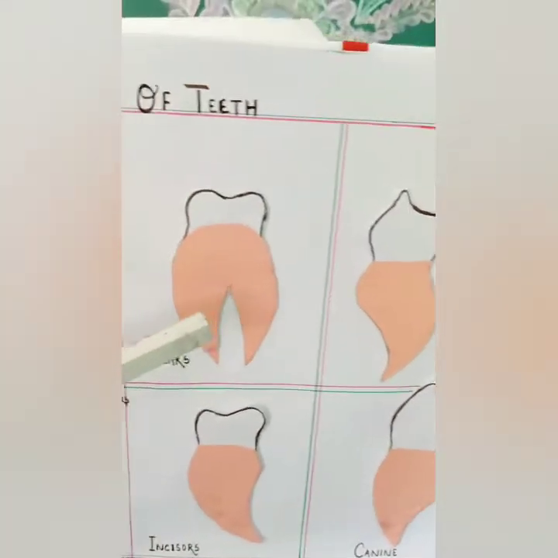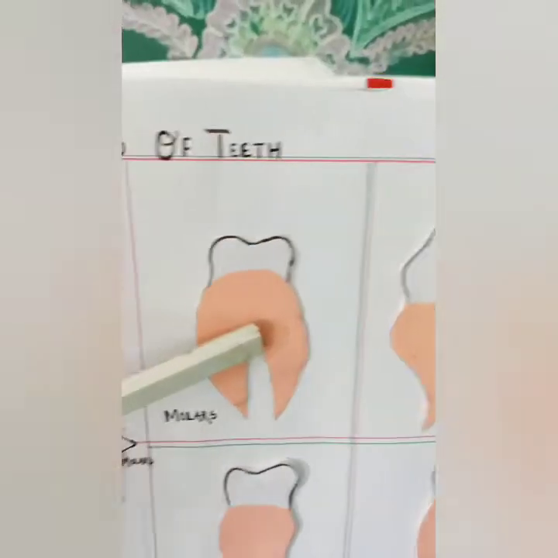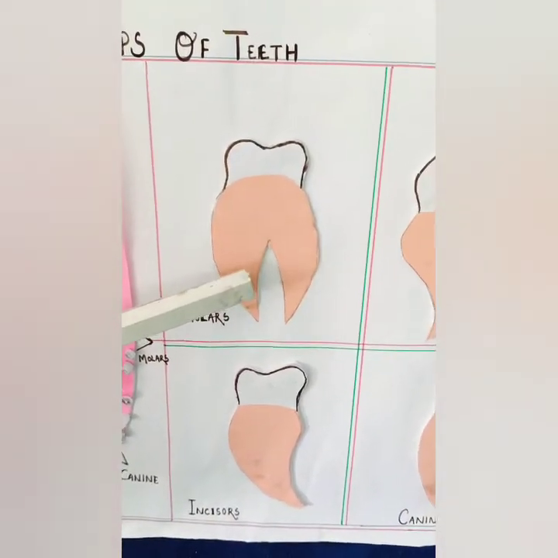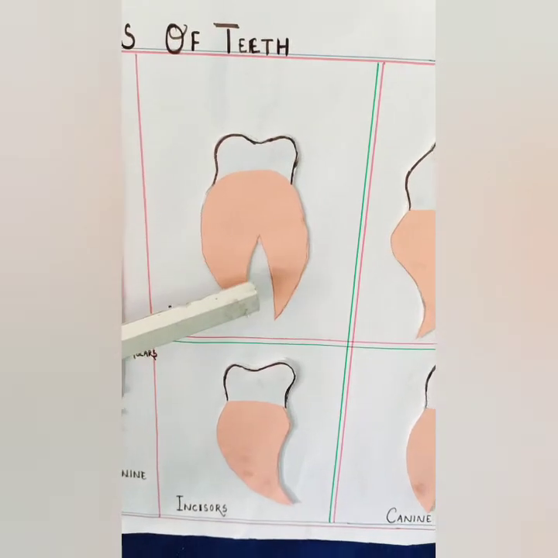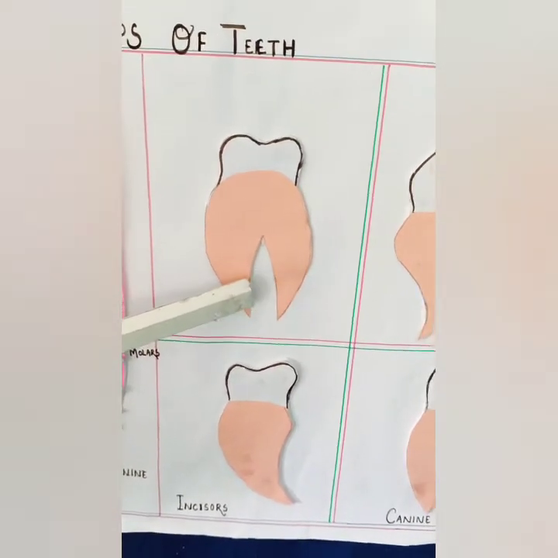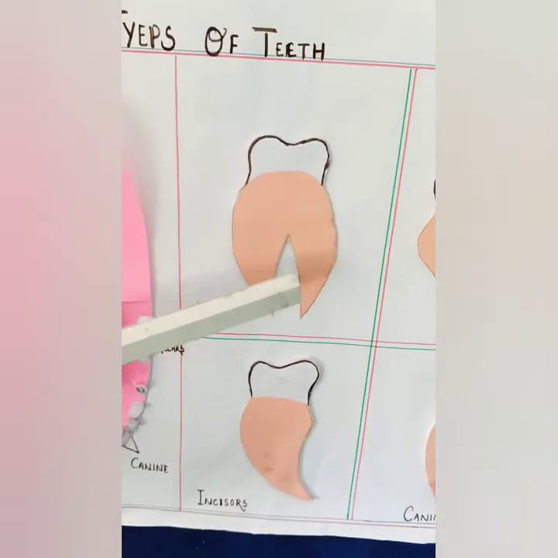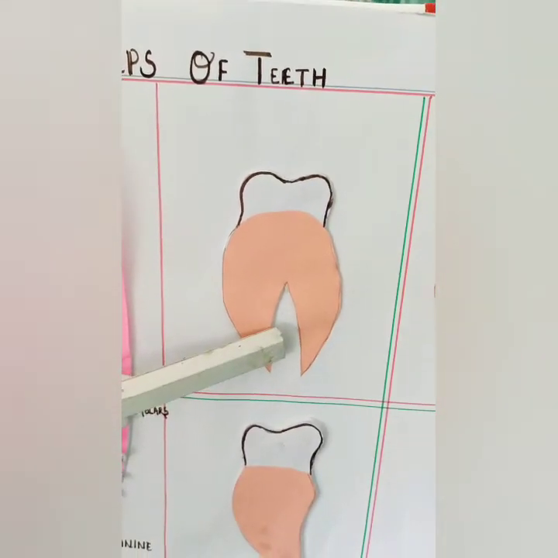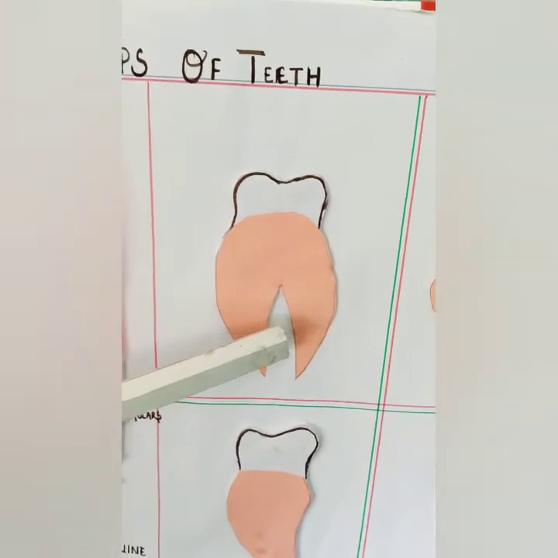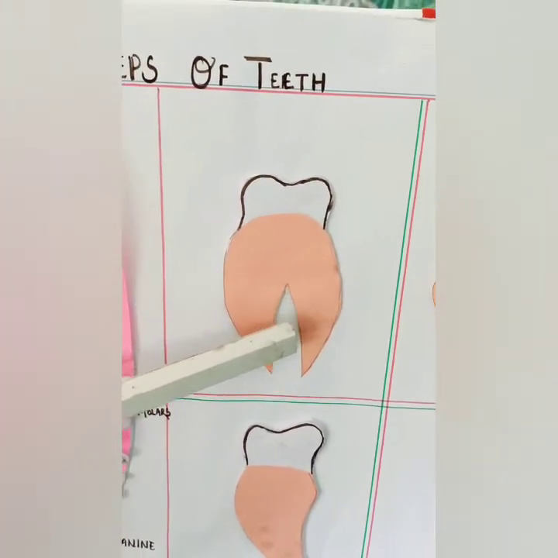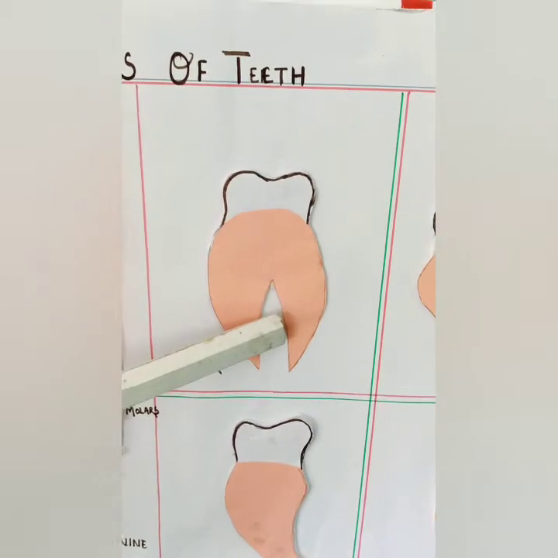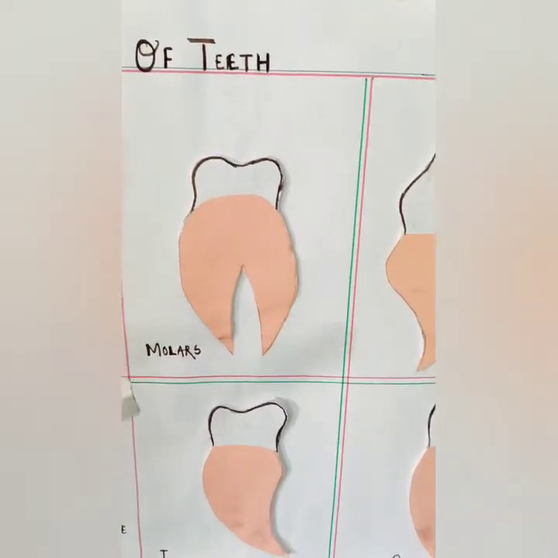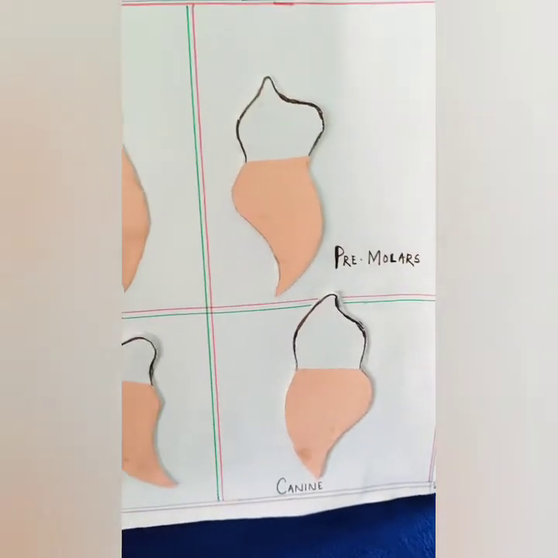Then next come to molars. Molars are the largest and strongest teeth. They have a large and flattening biting surface which is well adapted for grinding food. Humans have 12 molars, 6 in each jaw. 4 of those are wisdom teeth, also called the third molars, which come in between the ages of 17 to 25. Now we know about wisdom teeth.